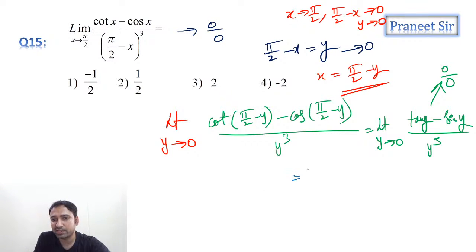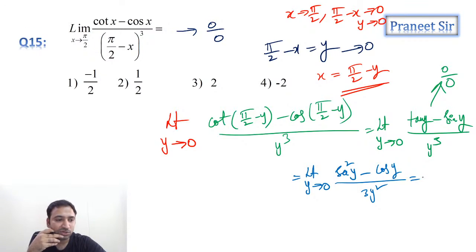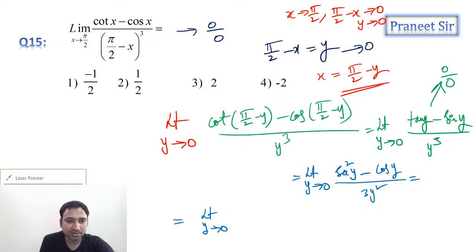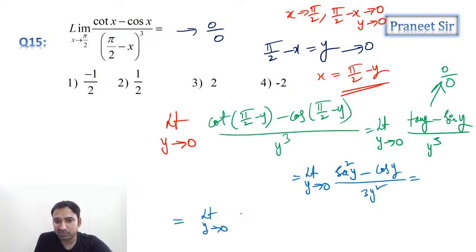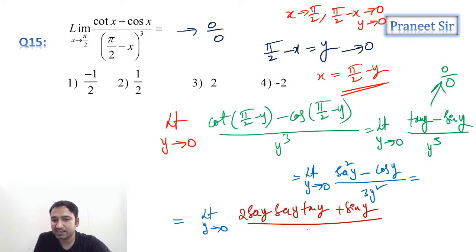इफ यू अप्लाई एल हॉस्पिटल रूल हियर, लिमिट y is tending to 0, न्यूमरेटर डिफरेंशिएशन क्या है, secant स्क्वायर y माइनस sin y डिफरेंशिएशन क्या है, cos y. ये आ रहा है 3y स्क्वायर. अगेन यू अप्लाई एल हॉस्पिटल रूल क्योंकि अगेन 0 by 0. चलो again you apply L hospital rule guys. Limit y is tending to 0. Secant square y का डिफरेंशिएशन क्या है, 2 secant y into secant y tan y guys. Why? Because secant y differentiation is again secant y tan y, minus of minus sin y by 6y.